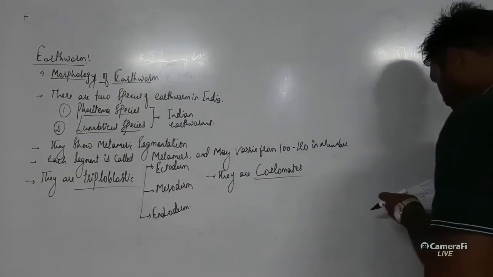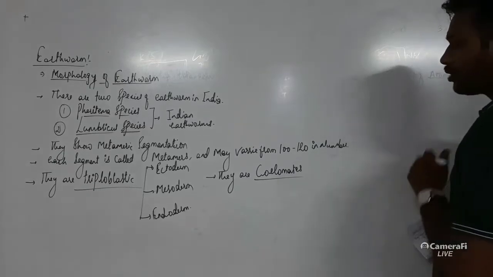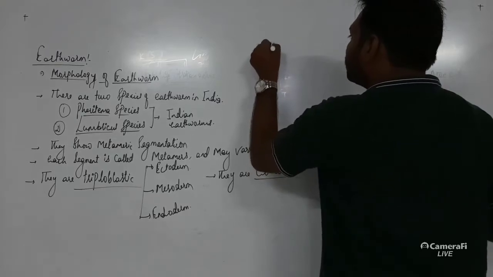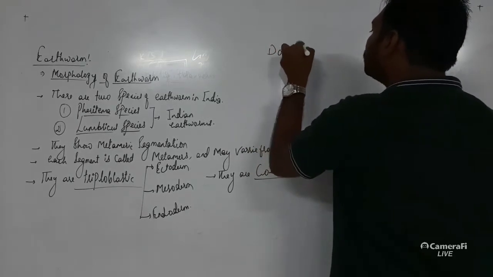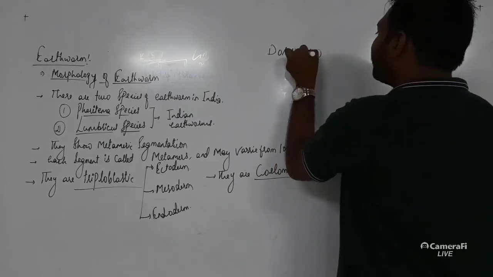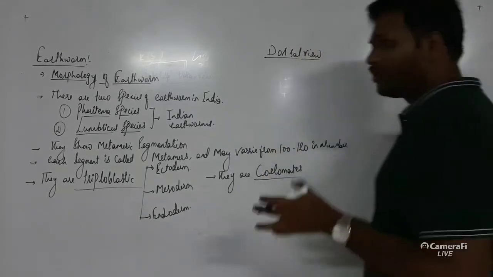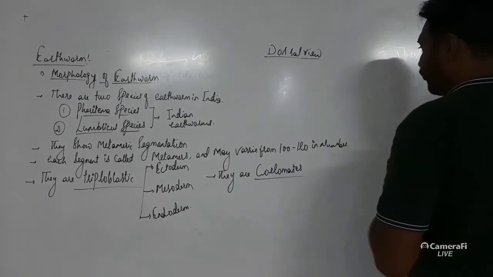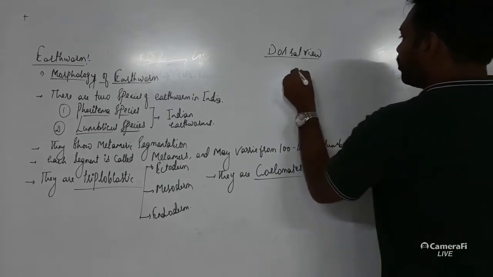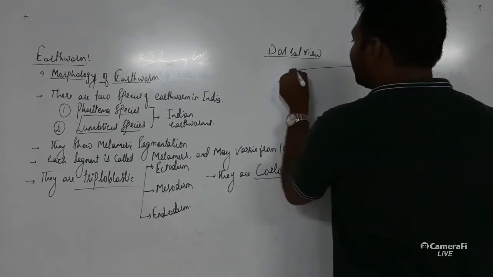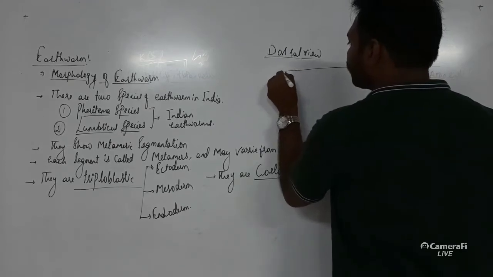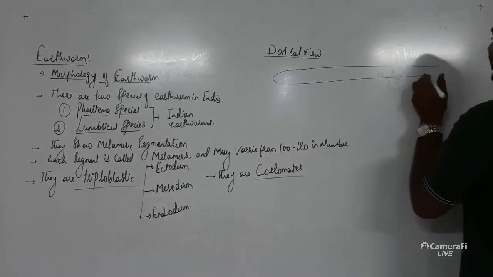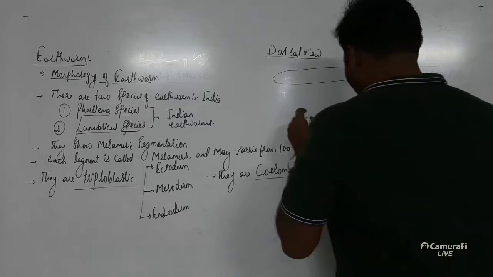The next, now here when we look at the earthworm from the dorsal view, as we are talking of the external features, or the morphology, their body is cylindrical and has many segments.